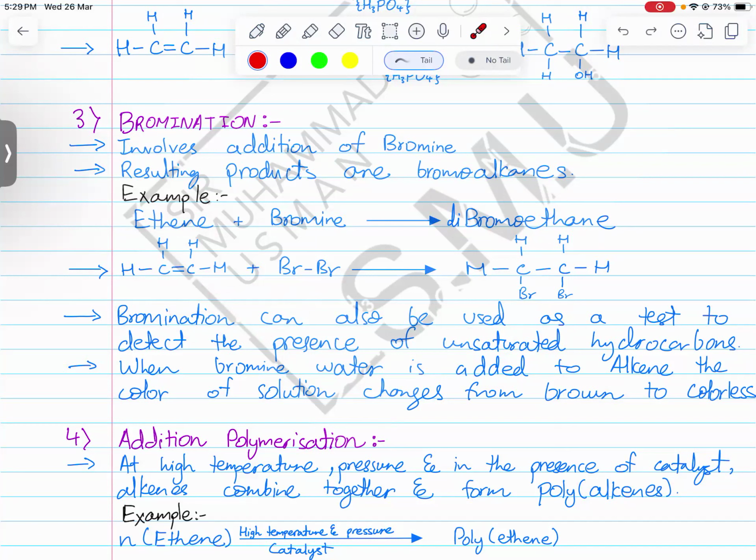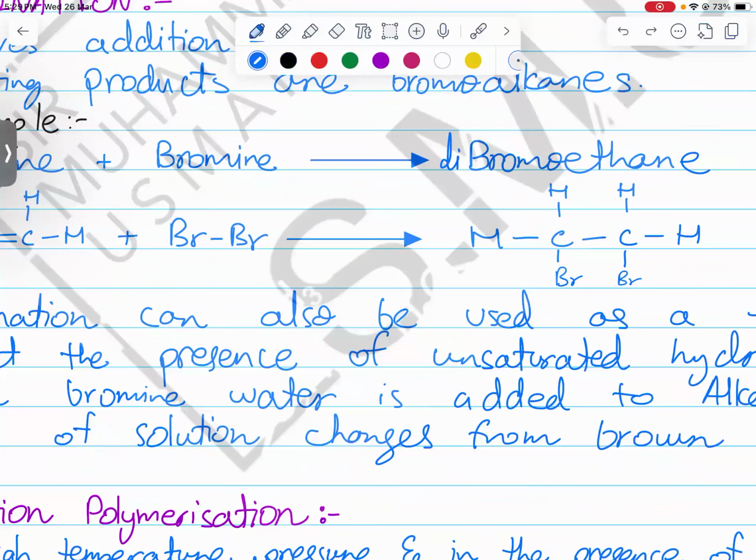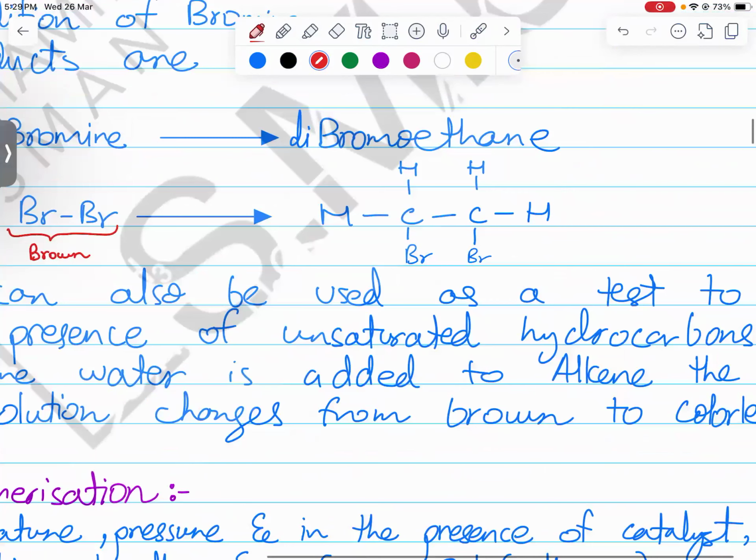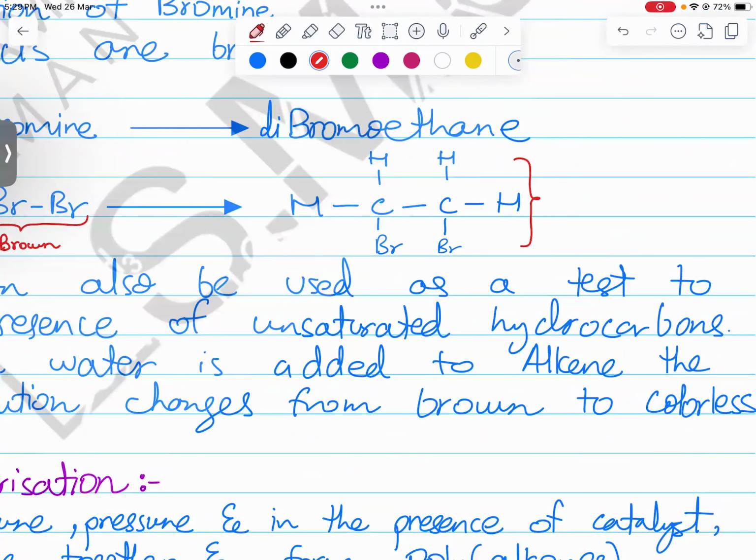Now the thing is that Br-Br, this bromine is brown in color. All right. And this compound in which bromine is now attached, this compound is actually colorless.